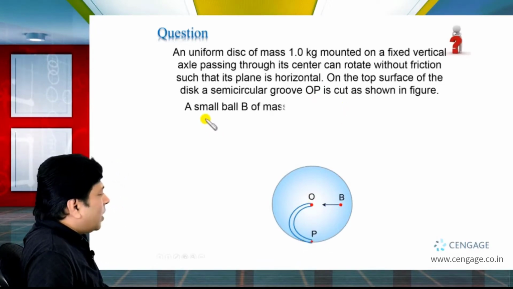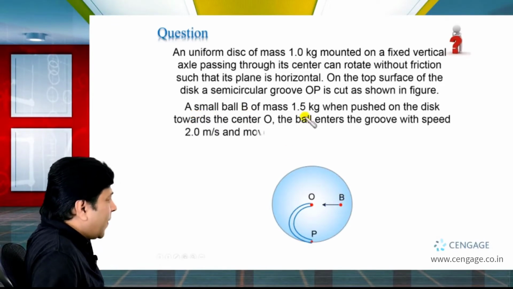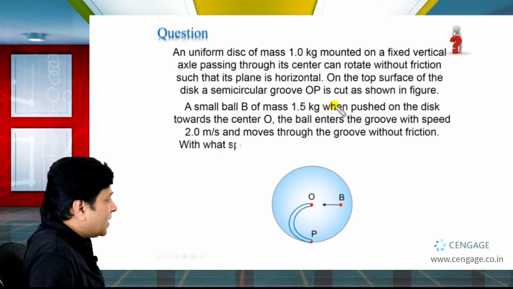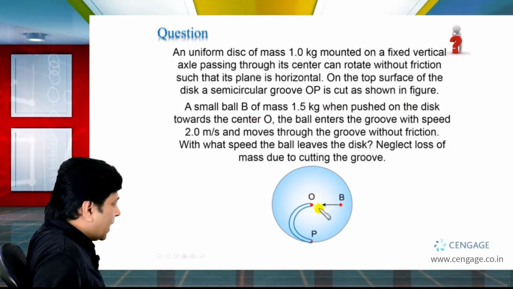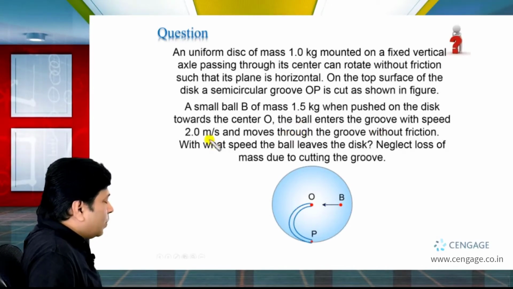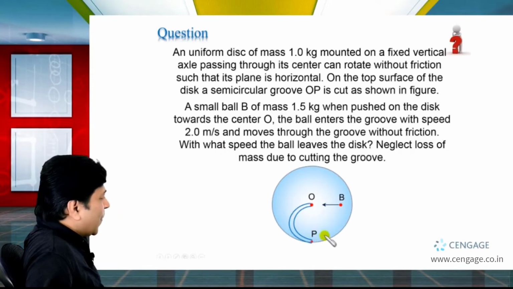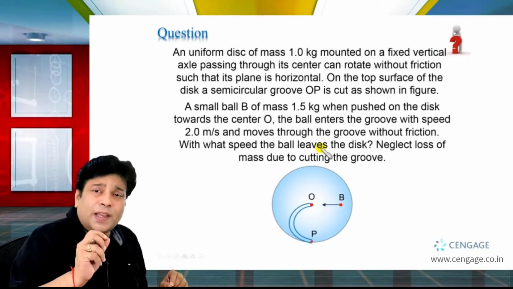Okay. In next part of the question, it is given a small ball B. This is a small ball B. Its mass 1.5 kg is given. When pushed on the disk towards center O like this, right? And it enter the groove and move in the groove without friction and leave the disk at this position. And here we need to calculate the speed of the ball when it leave the disk.